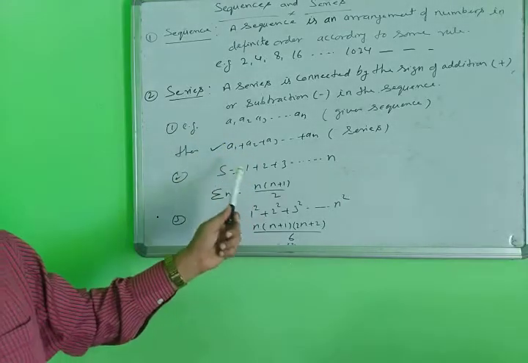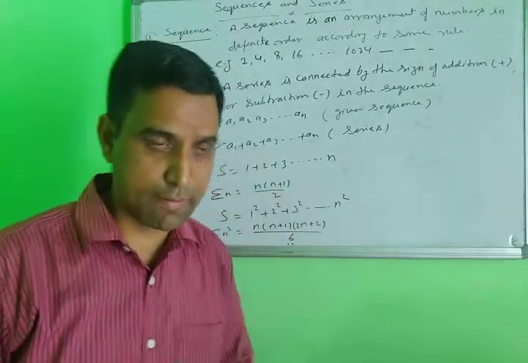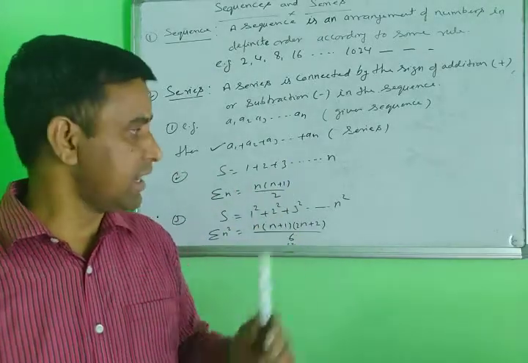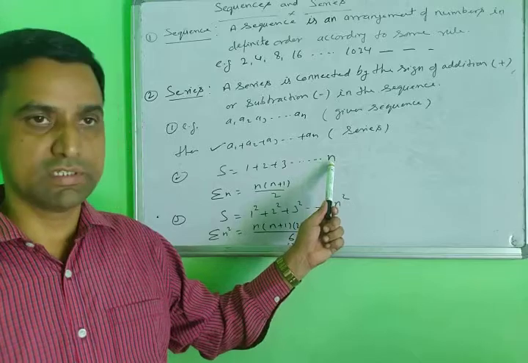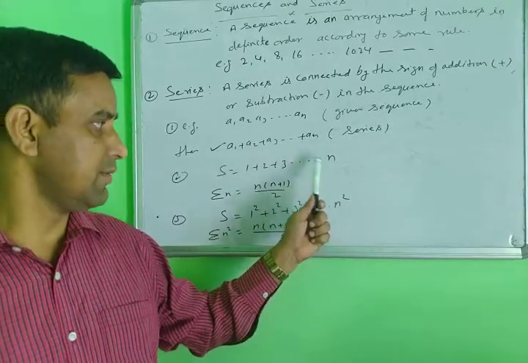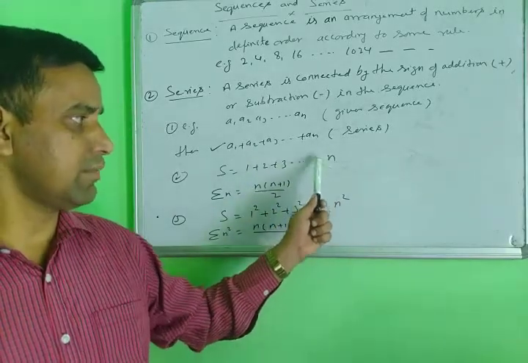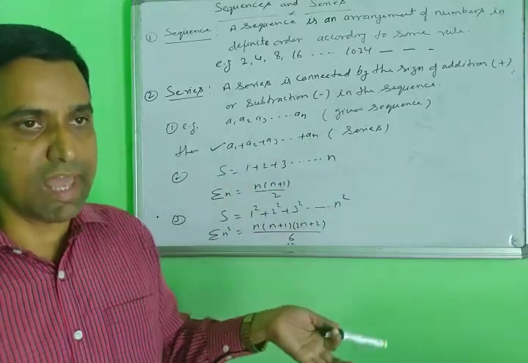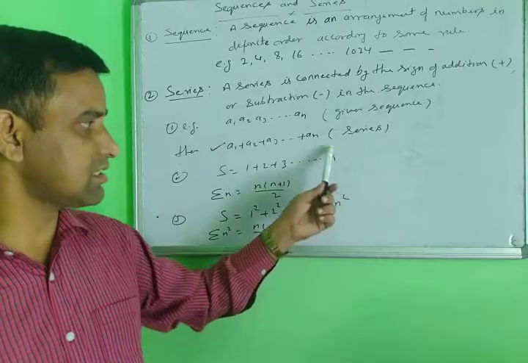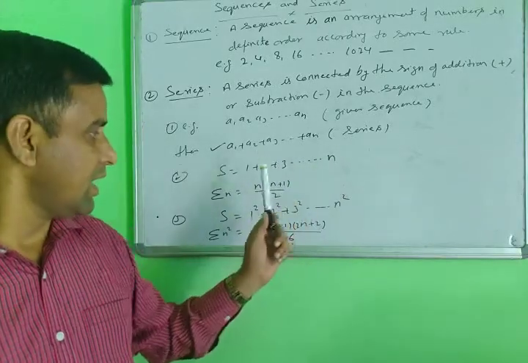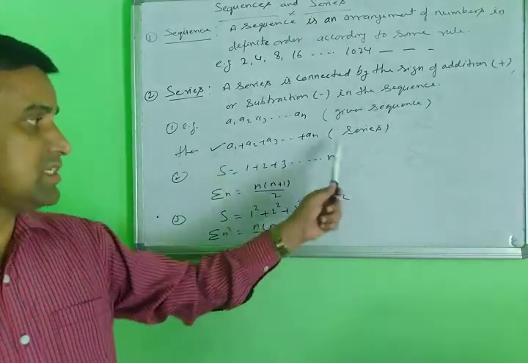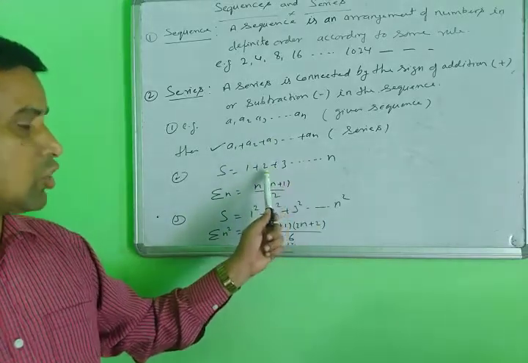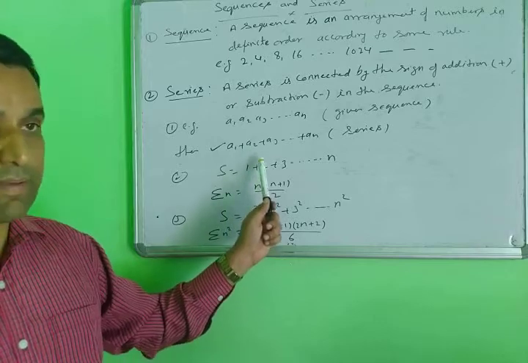Second example: suppose you have the natural numbers 1, 2, 3, 4, 5, 6, 7, 8, 9, 10, up to 100, but the last number is not given here. So 1, 2, 3 and the last number is N, maybe 100, maybe 1000, maybe a lakh, maybe 2 lakh. The last number is not given, so it is N. So what is the addition of this series? This is the short form of this special type of series.